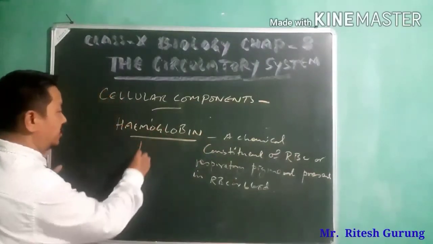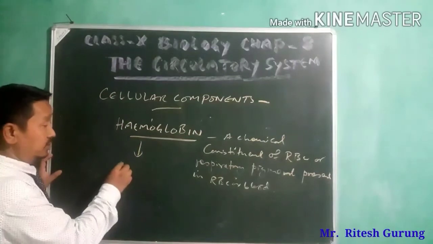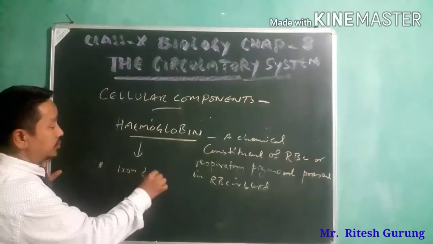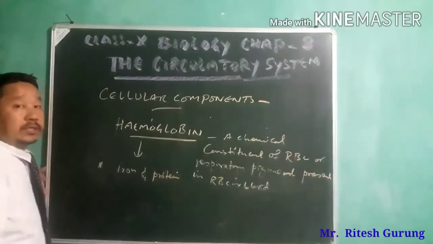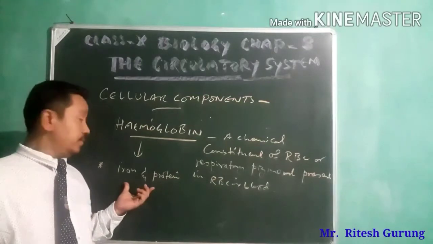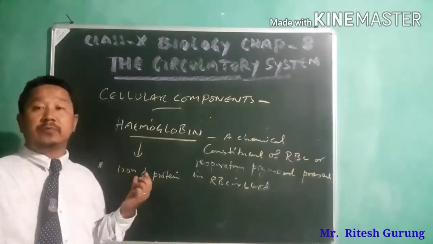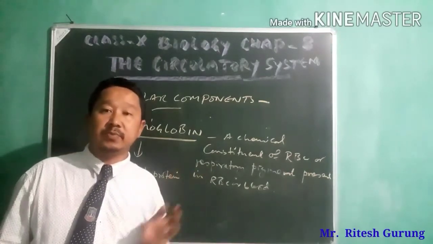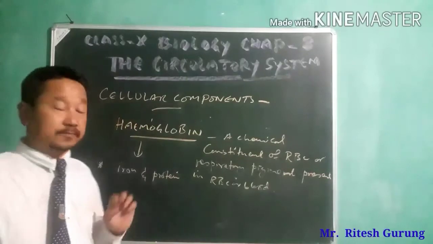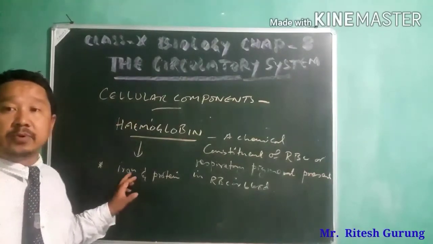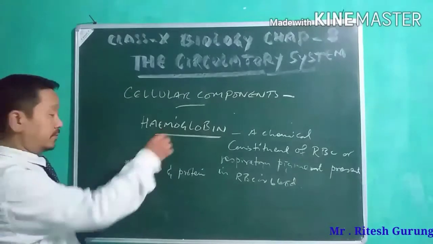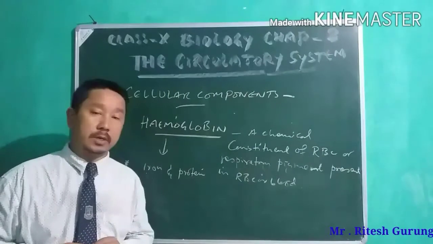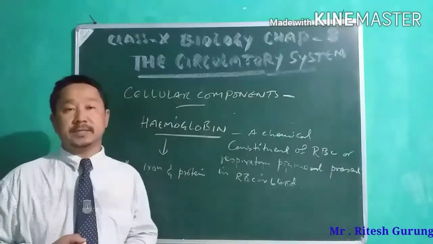It is composed of iron and protein. Hemoglobin is composed of iron and protein. Another property of hemoglobin is that it combines with oxygen.